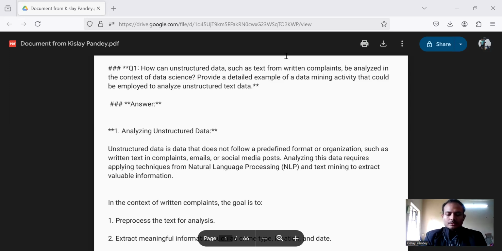Today we are discussing the solution of the end sem paper. I have the question paper here. We are going to give the solution for the case study part.